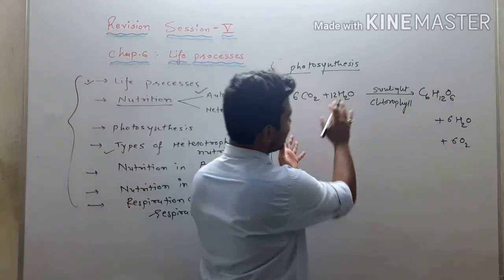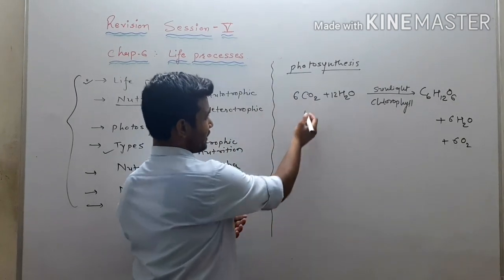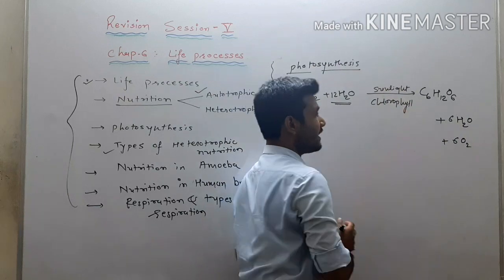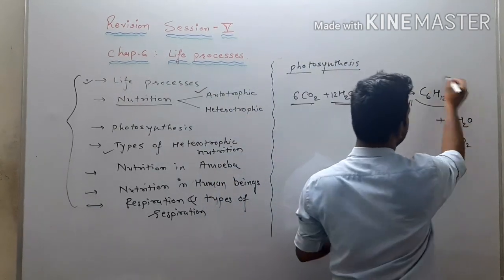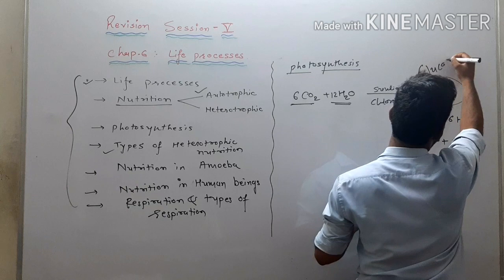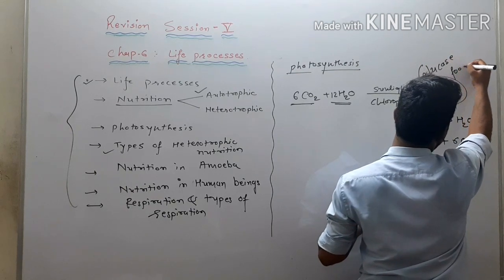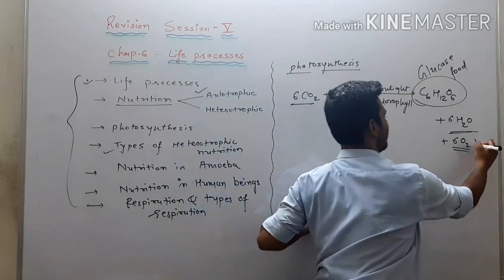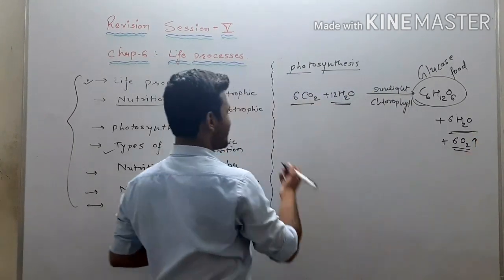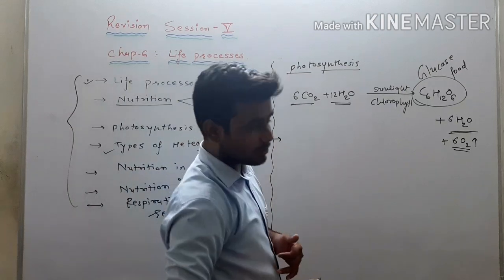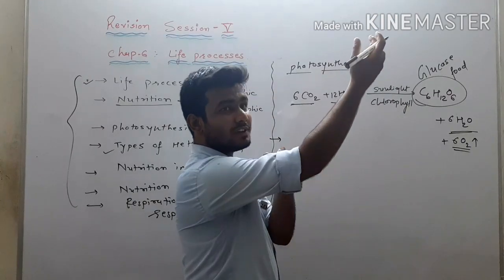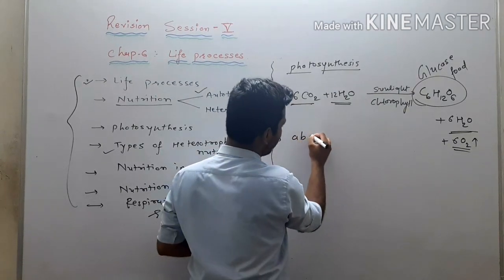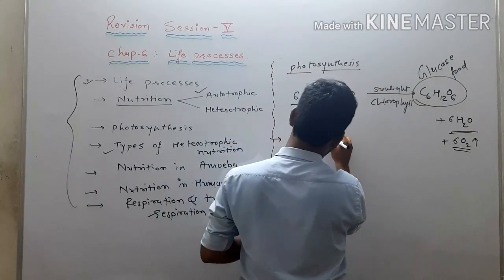So this is the equation of photosynthesis, in which by using carbon dioxide and water from the atmosphere in presence of sunlight and chlorophyll, they prepare their food. This is our glucose, right? Means this is food. Also it will release water and oxygen gas. Now how is this process done? The photosynthesis process is done in 3 steps generally. In the first step, the plants will absorb the sun energy.